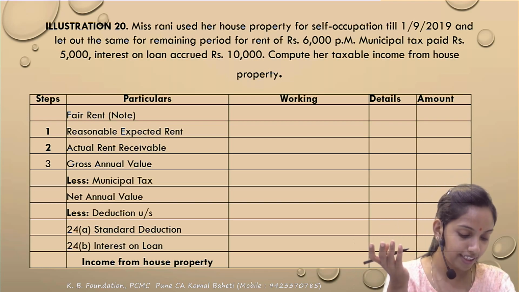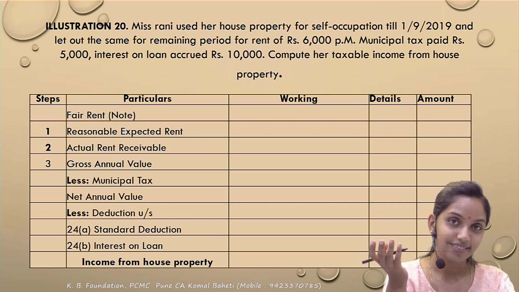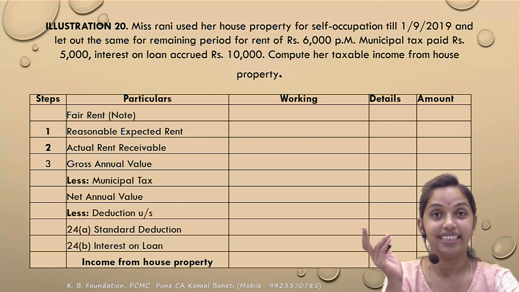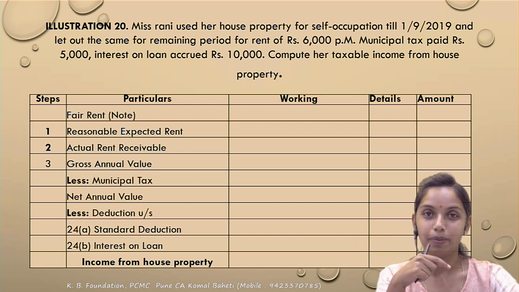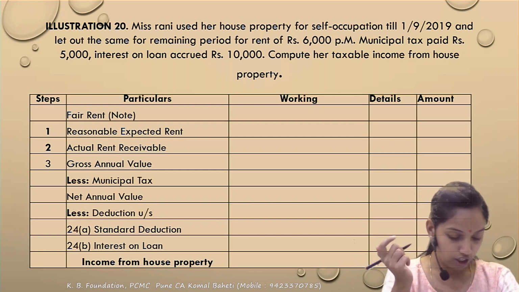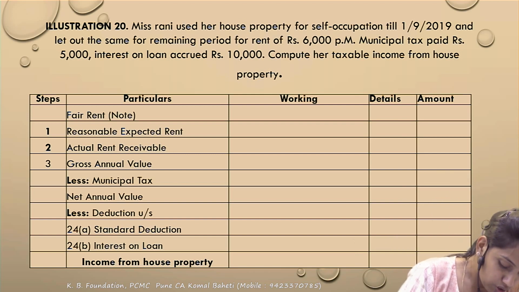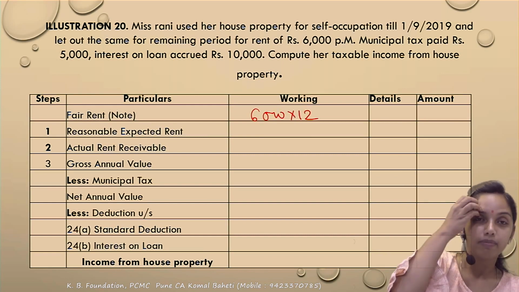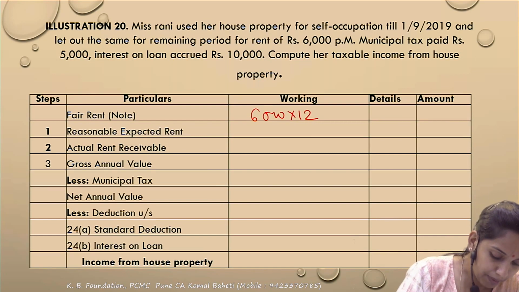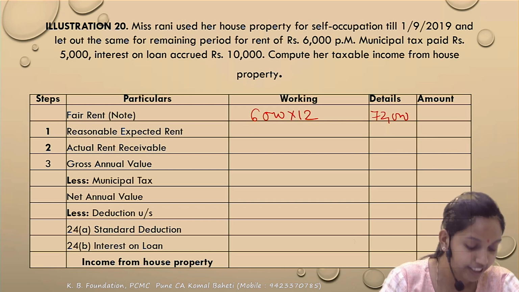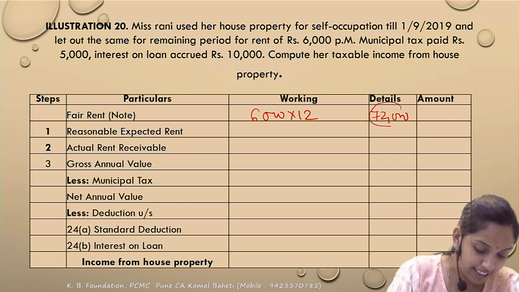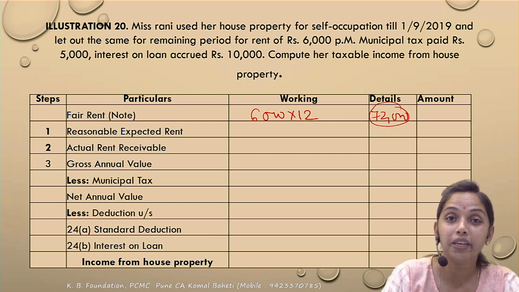Is fair rent given? Yes, it is given. How? The 6,000 is the rent for the property, per month. So I can take it out as the fair rent. So how much becomes my fair rent? 6,000 multiplied by 12 becomes my fair rent. Correct? So the fair rent becomes 72,000. Have you got it? Standard rent is not given. Correct? So this becomes my reasonable expected rent, and that is to be compared with the actual rent.